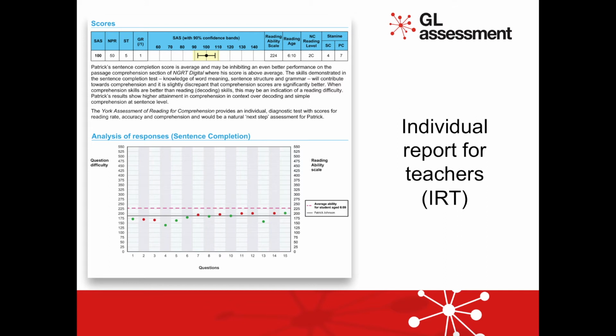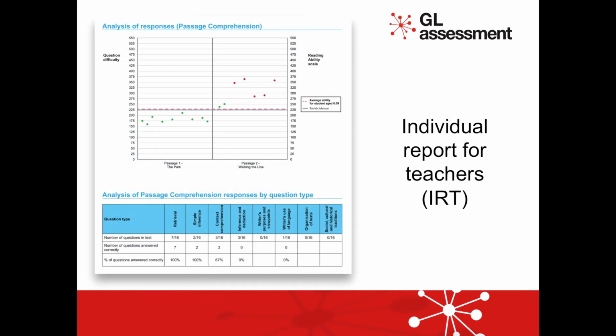A very important element of this report for teaching and learning implications is the narrative section below the initial table of the individual scores, shown towards the top of the page. The table at the bottom of this report shows the student's comprehension reading performance broken down into categories. The number of questions of each category is shown and the percentage that the individual got correct.